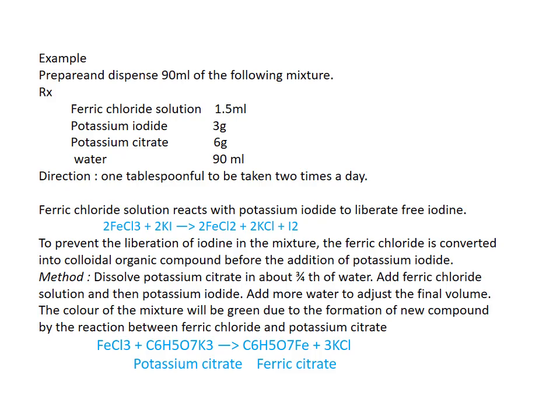So the procedure is, first we take the new compound, potassium citrate, and dissolve it in about 3/4 of the water, then add ferric chloride solution into it, make it a uniform mixture, then add potassium iodide into it. Then add more water, make up the volume and dispense. Here the color of the mixture will be green due to the formation of a new compound by the reaction between ferric chloride and potassium citrate. And the reaction is as follows.